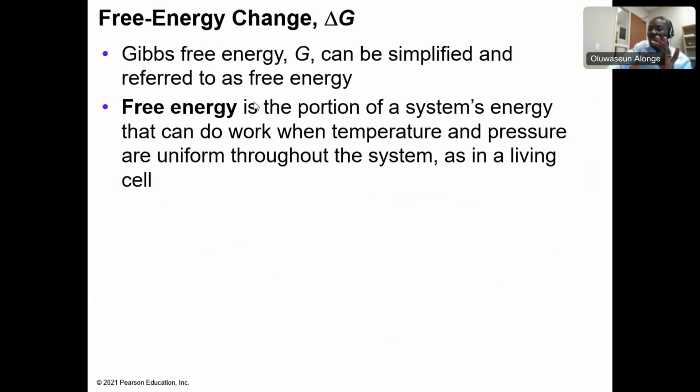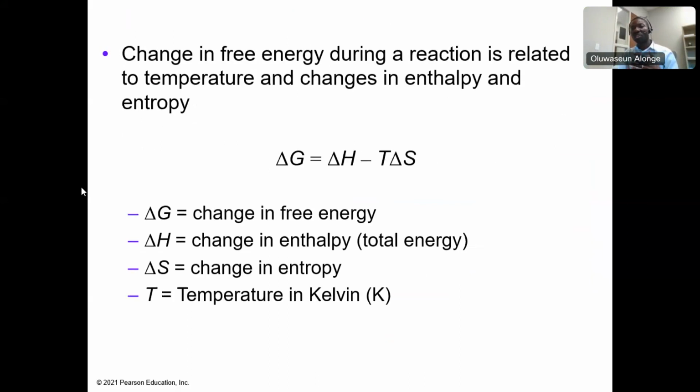Now, free energy is the portion of the system's energy that is available to do work when temperature and pressure are uniform throughout the system, as in a living cell. So you'll be seeing me talk about delta G. G means free energy, and delta G means change in free energy. I will explain that, and it will make sense as we go.